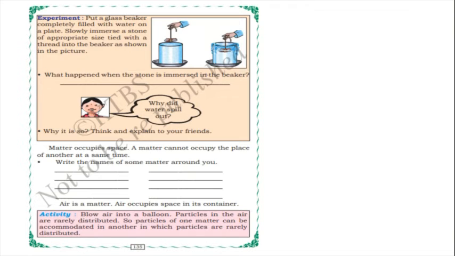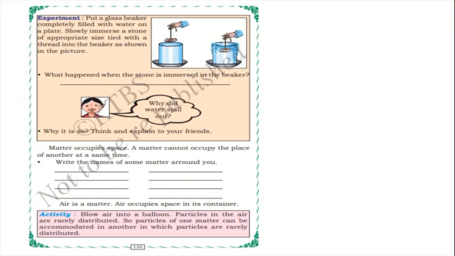because of the stone. So the water level will rise because matter has weight. Here matter has weight. So why is it so? Think and explain to your friends, children. Because when you immerse the stone, the stone occupies space in the beaker which contains water. The stone also has weight. So the water comes up, the water level rises and water spills out.